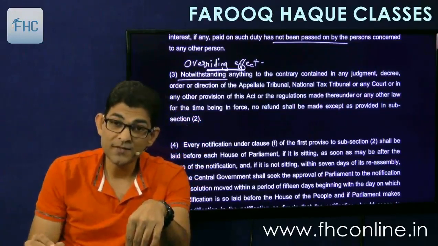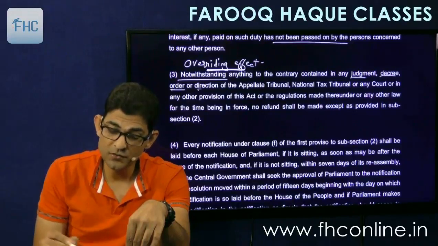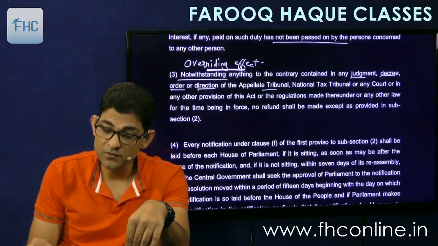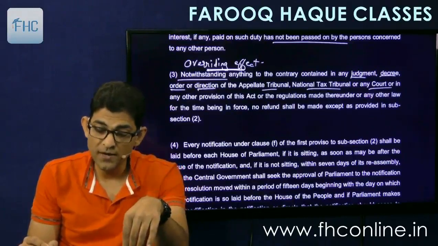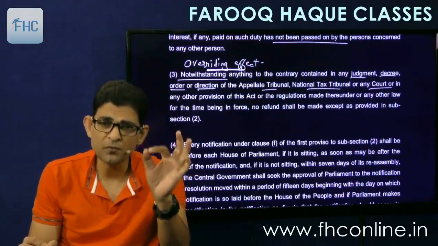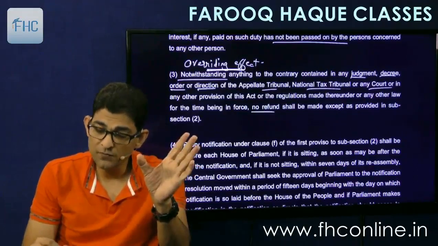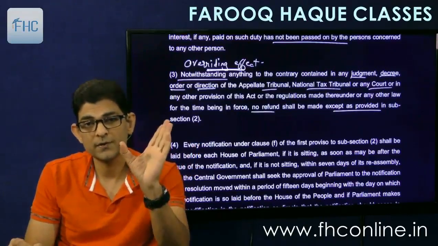So it says notwithstanding anything to the contrary contained in any judgment, decree, order, direction of appellate tribunal, national tax tribunal, courts, or in any other provision of the act or regulations made thereunder, or any other law for the time being in force, complete overriding effect. No refund shall be made except as provided in subsection 2. Understood?